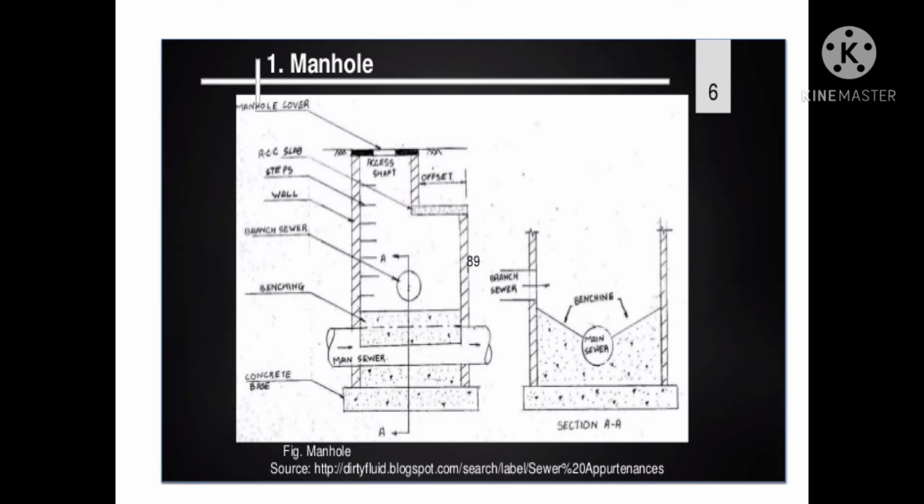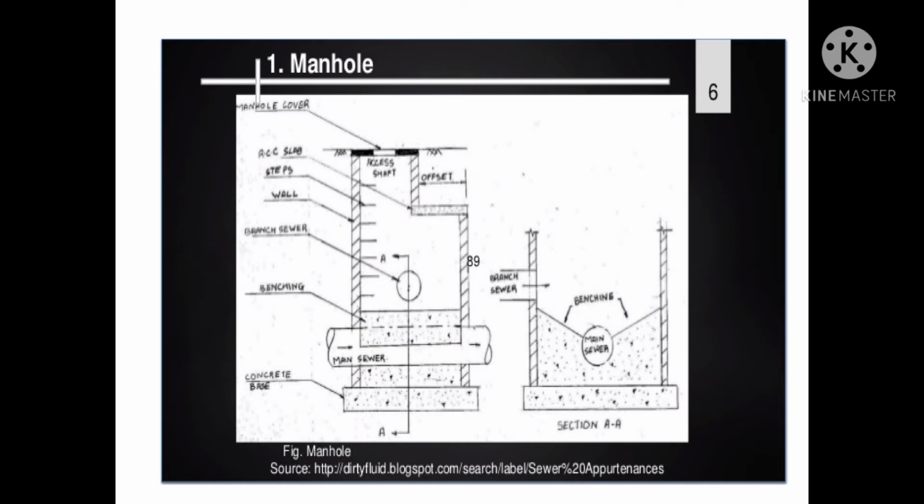Number 1, access shaft. The upper portion of the deep manhole is called the access shaft. Its minimum size for a rectangular manhole is about 0.75 to 0.6 meter, and for a circular manhole the minimum diameter is about 0.6 to 0.75 meter. Its depth depends upon the depth of the manhole and the height required for the working chamber. The upper portion is expanded into the lower portion by providing an offset, by providing an RCC slab, or by corbelling, or by arching, etc.